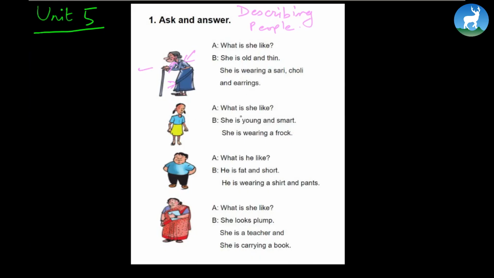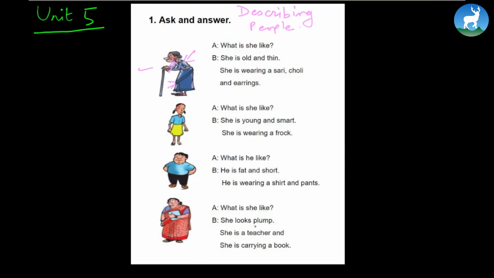Look at this little girl. What is she like? She's young and smart. She's wearing a frock. Or you can even say she's young and smart. She's wearing a yellow frock. What is he like? He's fat and short. He's wearing a shirt and pant. What is she like? She looks plump. She's a teacher and she's carrying a book. So here we go. She's a teacher who is carrying a book.